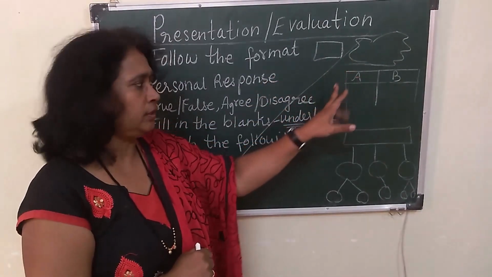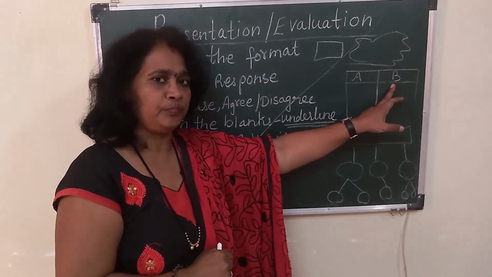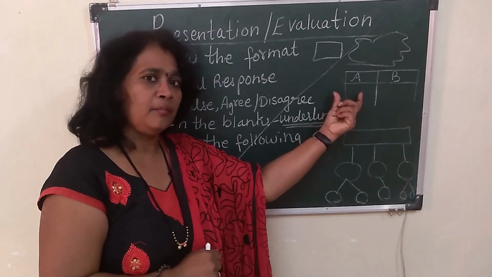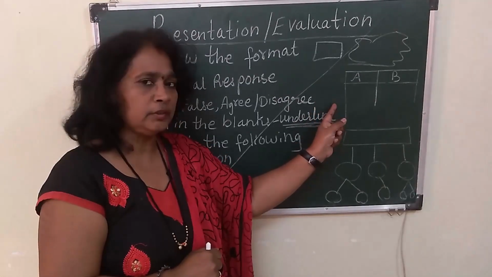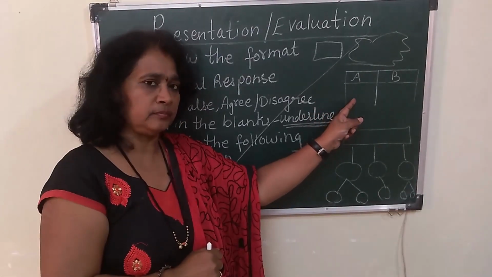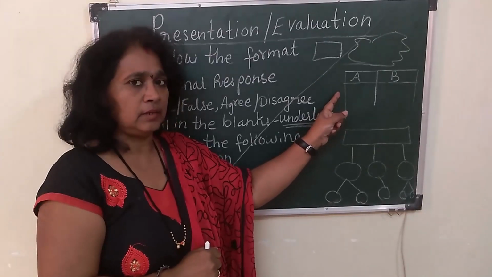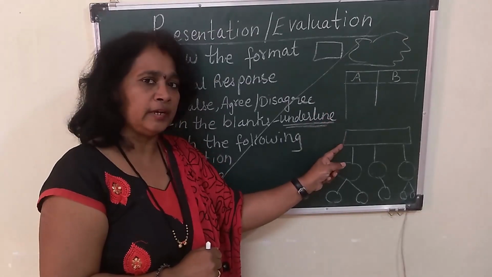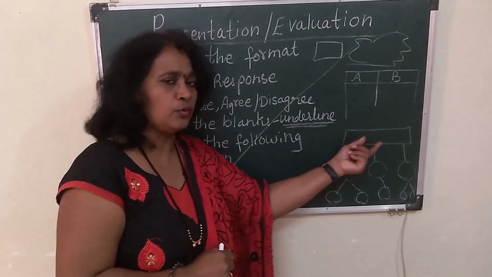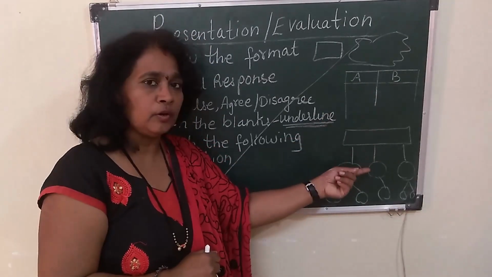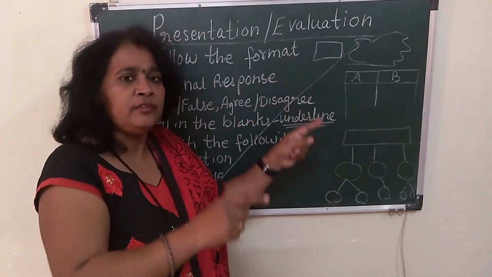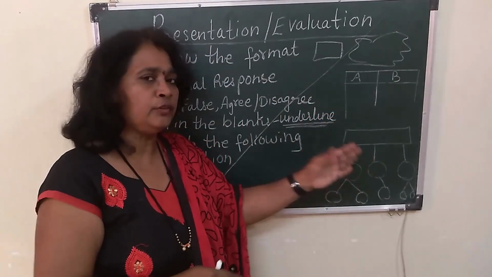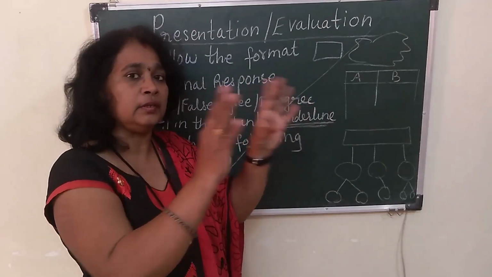Like 4 children, then 1, 2, 3, 4 photos. Yes? Then 2 of them are married, so you again put along with that another photo. And then if that uncle or auntie, whosoever it is, has children, then again you put one circle over there and you stick those photos. So this is how your entire family tree has been formed. So that is known as a tree diagram. It's not that you have to draw a tree and fill that tree with the words.